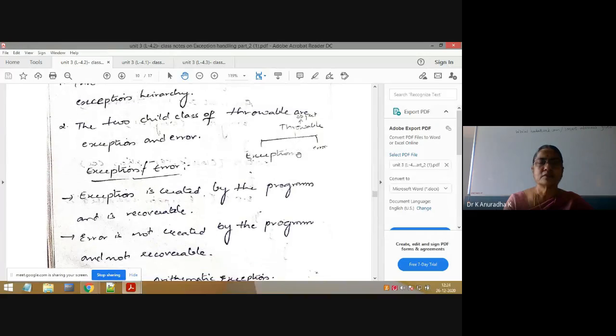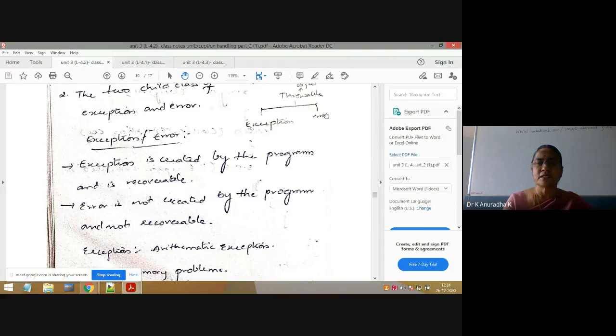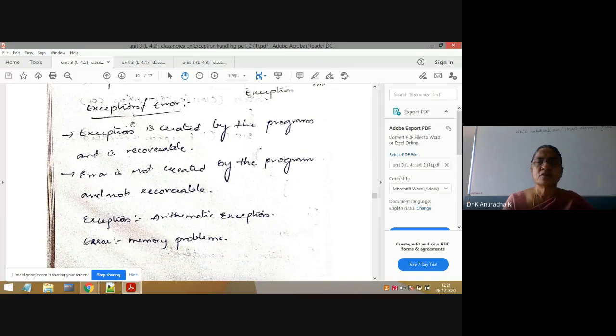Now, the two child classes of Throwable are Exception and Error. Next, what is the difference between Exception and Error? Exception is created by the programmer and it is recoverable. But Error is not created by the programmer and not recoverable. So for exceptions, we are writing the program using 10 by 0, or NullPointerException, which means the reference variable is not pointing to the object, and without pointing to the object, we are accessing the members of that object. All these the programmer is writing.